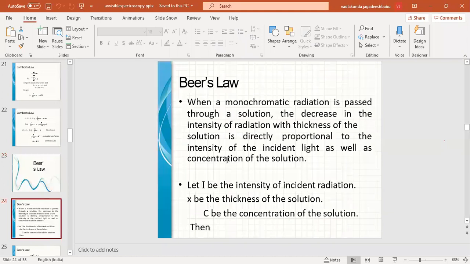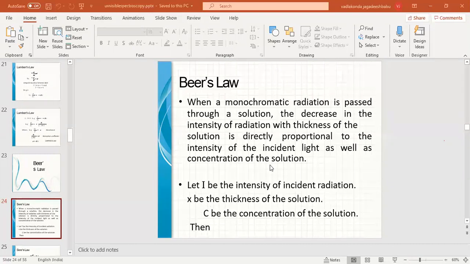Lambert's law and Beer's law are almost the same. Beer's law includes concentration: not only the length, but also the concentration of the solution matters, as observed by the scientist Beer. So according to Beer's law, when monochromatic light is passed through a solution, the decrease in the intensity of the incident light with the thickness of the medium is directly proportional to the intensity of incident light. Up to this, it comes under Lambert's law, as well as the concentration of the solution. So here we are going to add one more term, that is the concentration of the solution.